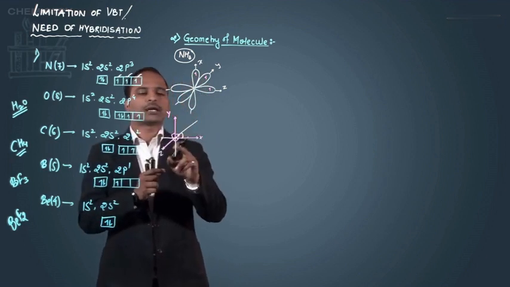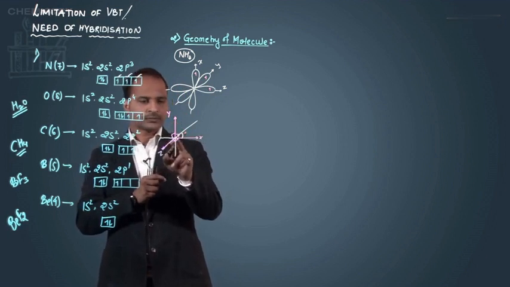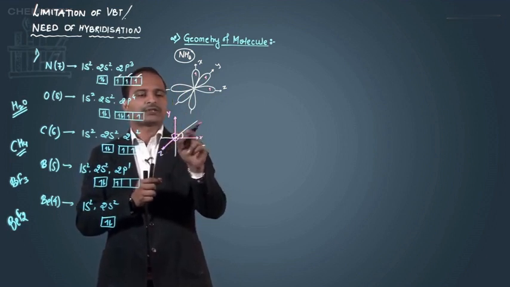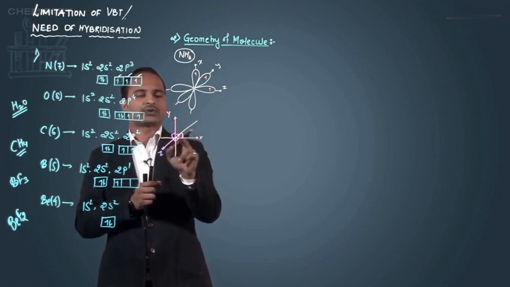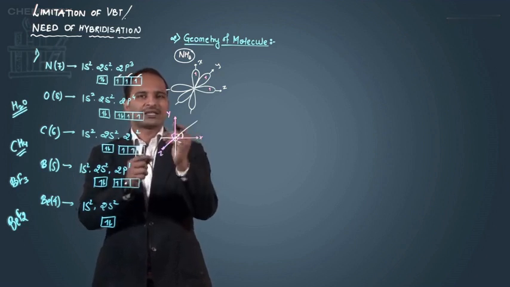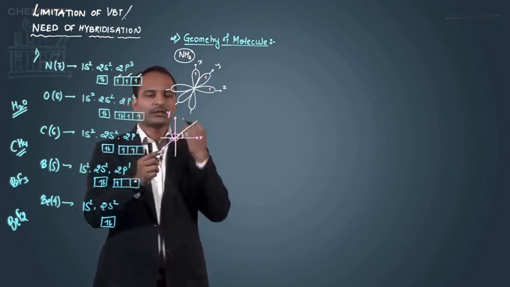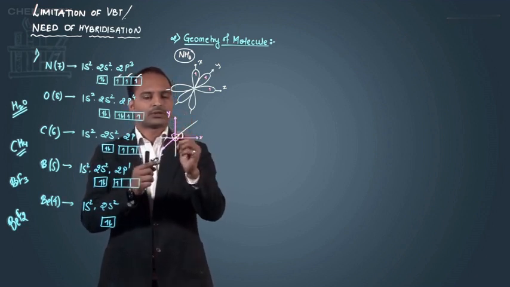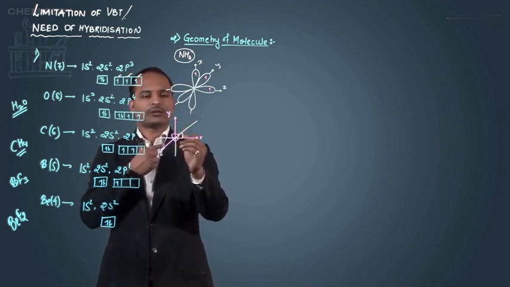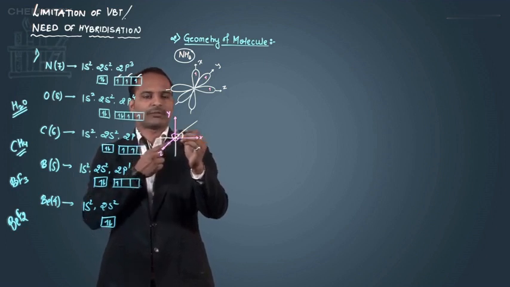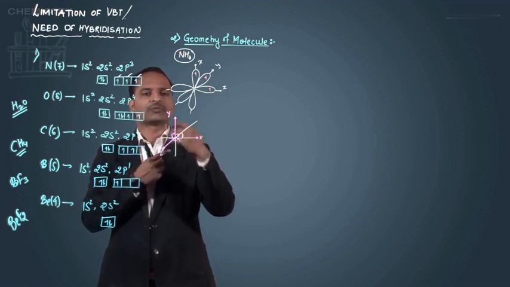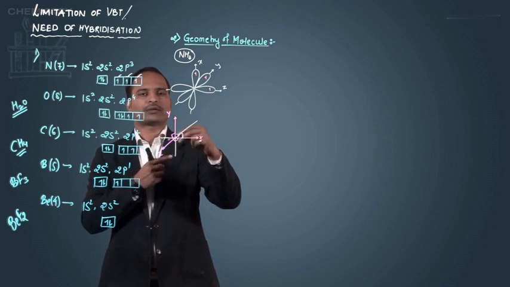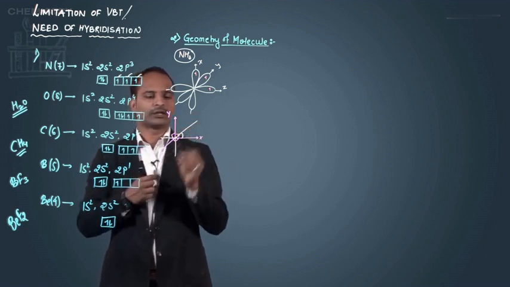So these are the 2 axes, and this line is coming out towards me, and that line is moving towards the back side. So this is coming towards me, that means again it will make a 90 degree angle like this, and this line is moving away from you, that means that line will also make an angle of 90 degrees.